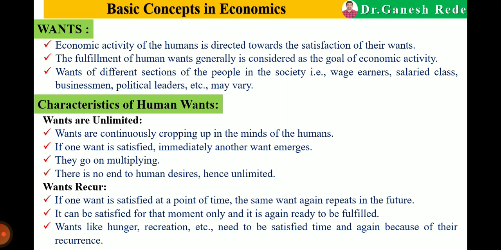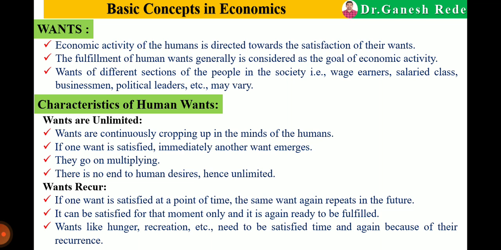As we know, human wants are unlimited. Wants are continuously cropping up, means they are coming up in the minds of humans. If one want is satisfied, immediately another want will come to our mind. Then they go on multiplying. That's why human wants are unlimited. There is no end to human wants.